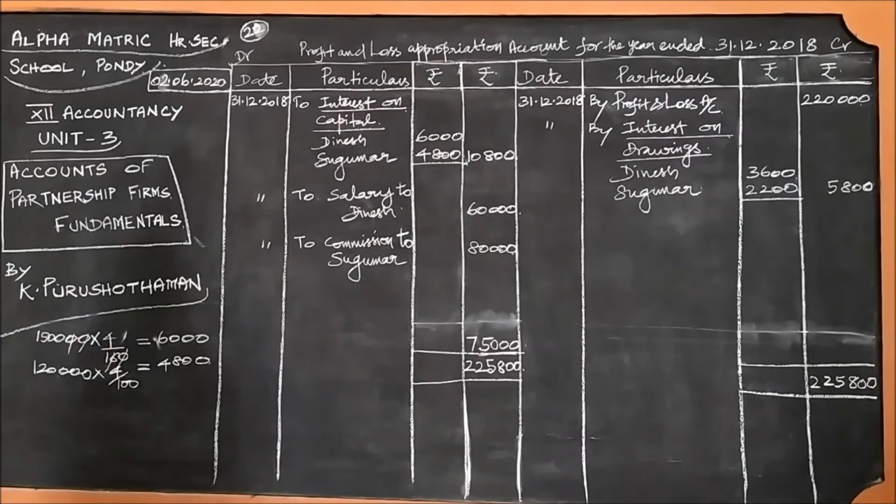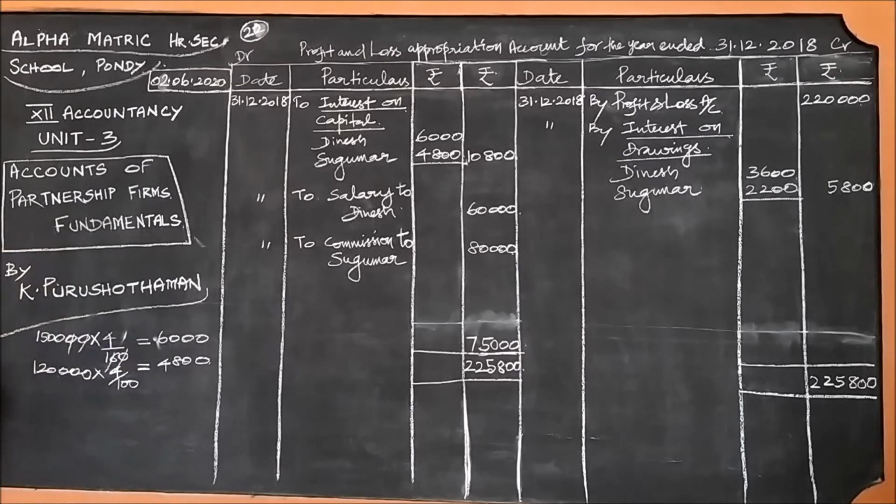This 75,000 should be divided how? Is there any ratio given? Profit and losses to be shared in the ratio 2:1.